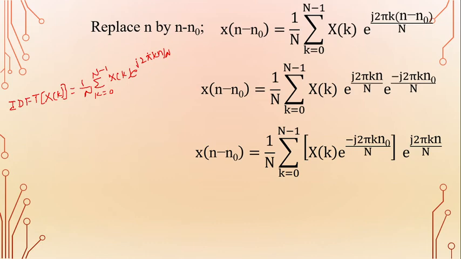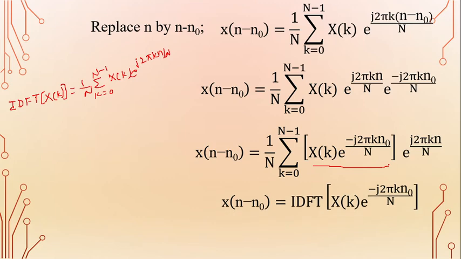Using this definition, the RHS term of this equation is IDFT of x of k into e power minus j 2 pi k n naught by capital N. That is, x of n minus n naught is equal to IDFT of x of k into e power minus j 2 pi k n naught by capital N.